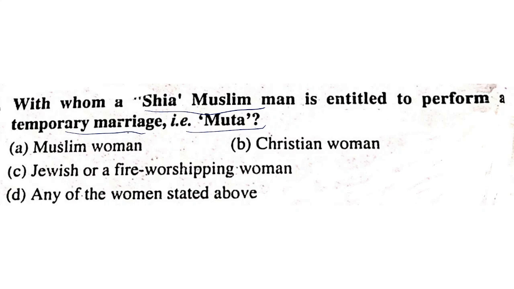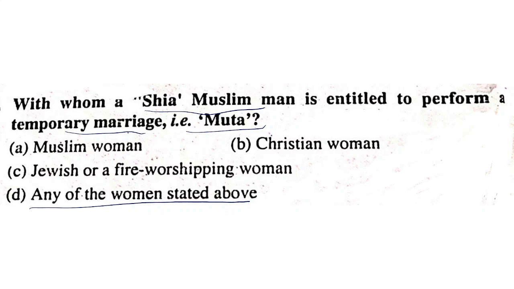So this Shia Muslim can marry any of the women stated above. It is not mandatory that the woman should be Muslim. The woman may be Christian or Jewish or a fire worshipping woman.